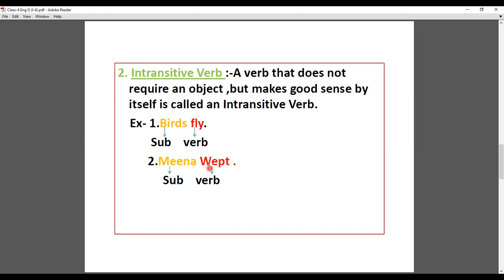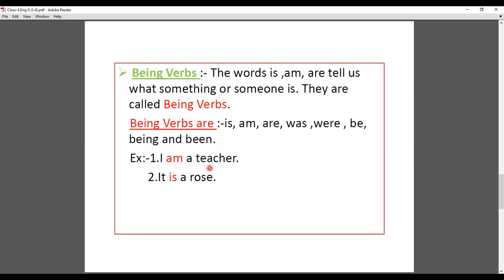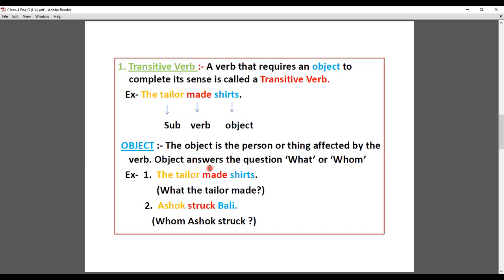I hope you have understood the difference between transitive verb and intransitive verb. Now, what is a transitive verb? I revise this again. A verb that requires an object to complete its sense is called a transitive verb.